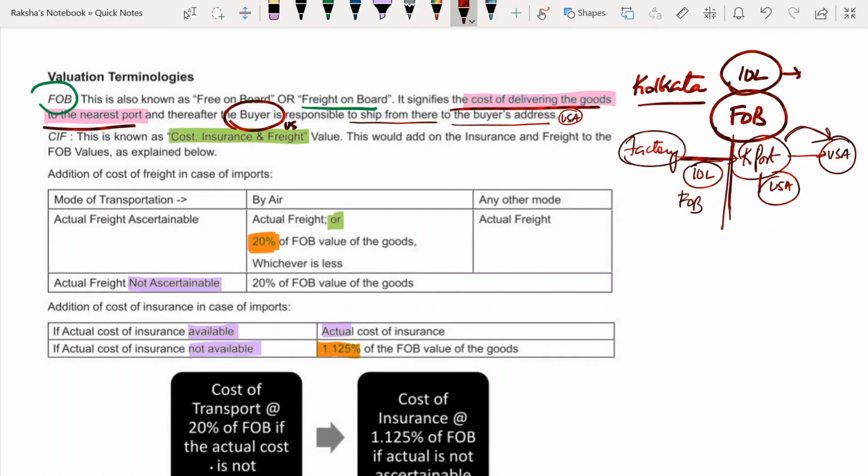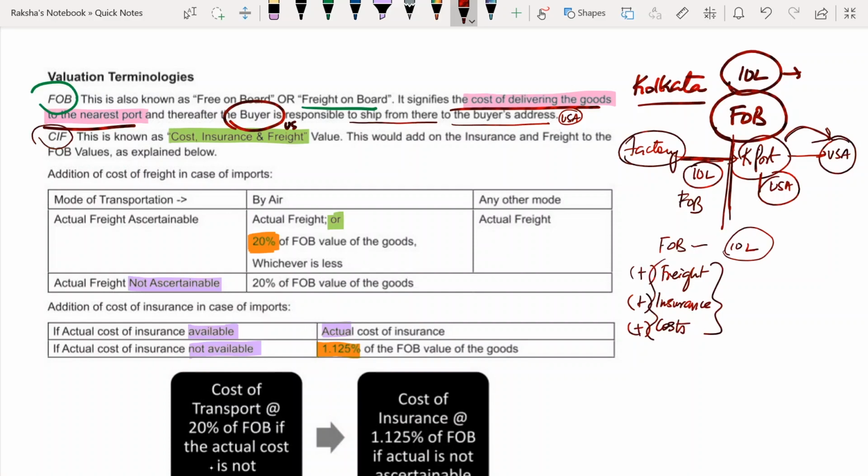Yes? Okay. Now, CIF, what is it? Cost, insurance and freight. First point is FOB, let's say 10 lakh rupees. Now, this is the value of only the goods and whatever small expenditures you have incurred. Now, on the goods, you will have to incur freight, insurance and some other petty costs. So, this is known as CIF.